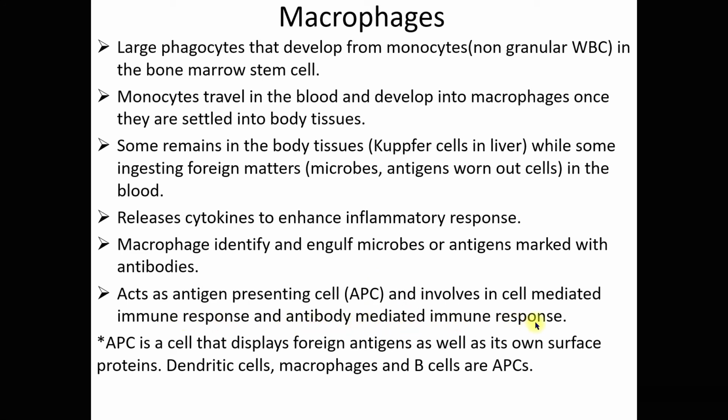mediated immune response. So if you're wondering what is APC, right? APC, or antigen presenting cell, is a cell that displays foreign antigens as well as its own surface proteins. Dendritic cells, macrophages, and B cells are APCs. Okay, so meaning to say APC ni ialah, alright, macam macrophage. This permukaan macrophage ini ada surface protein dia sendiri, alright, dan juga ada foreign antigen.